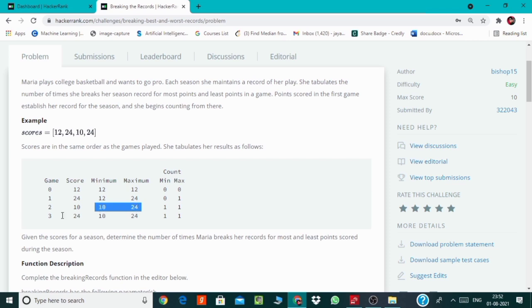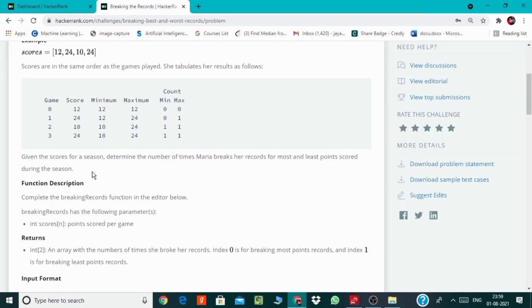And now we will come to the next game in which she has scored 24. We will check again if 24 is lesser than her current minimum score, which is not true, and we will check if this 24 is greater than her current maximum score, which is also not true. So the minimum count and maximum count will remain as they are, and the minimum and maximum scores will also remain as they are. At the end we will get the number of times she has broken her records for minimum and maximum. So we have to complete this function given below.